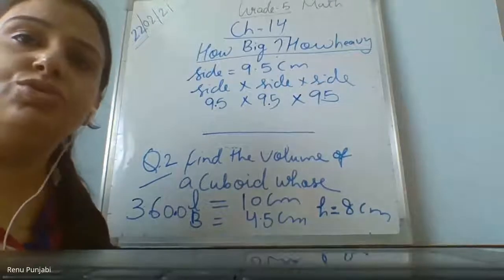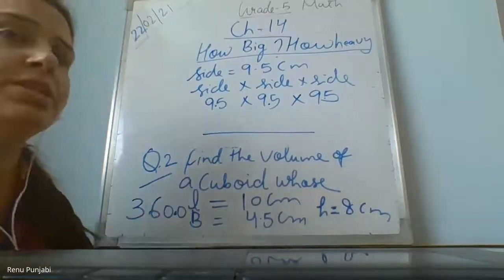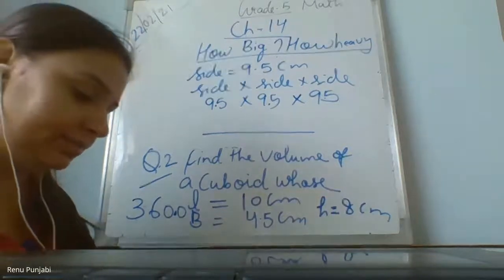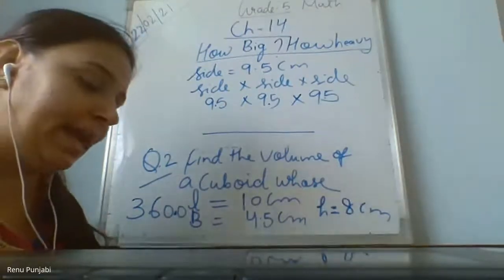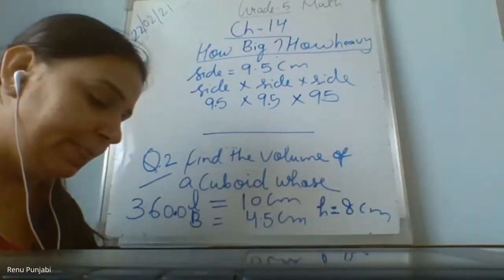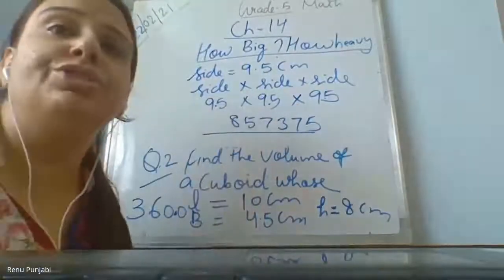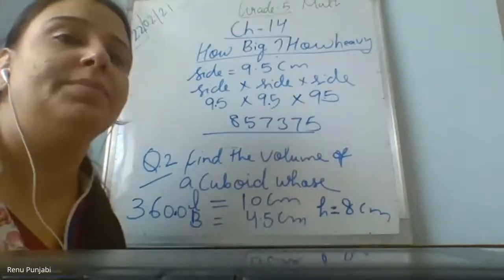Maybe I have to write this sum with 9.5. Yes, the 2 sums which I told you to write, please write in your notebooks. Again the same sum is there. Dhruvi, 95 multiplied by 95 is 9025. When you again multiply 9025 with 95, the answer is 857,375. But now the question arises where to put the decimal. Because in the final answer we have to... Nishika, let me explain first.